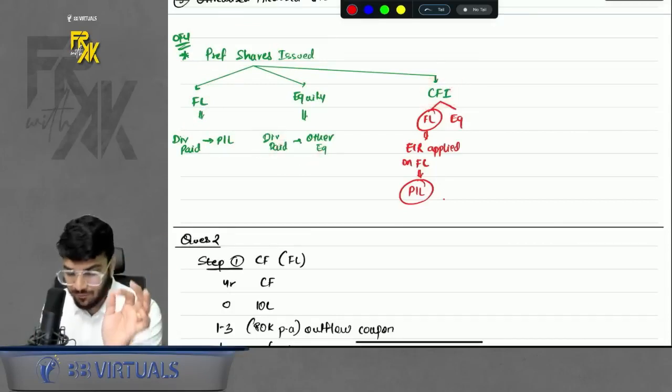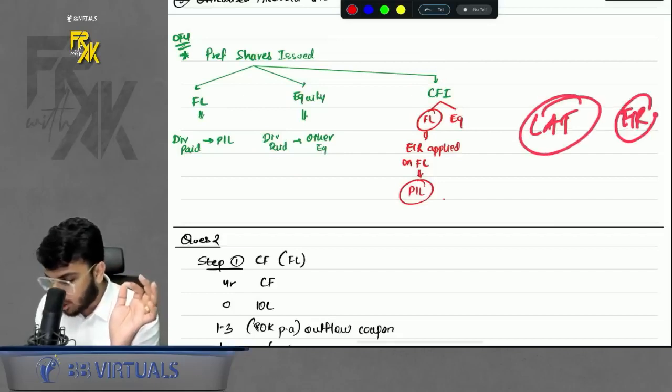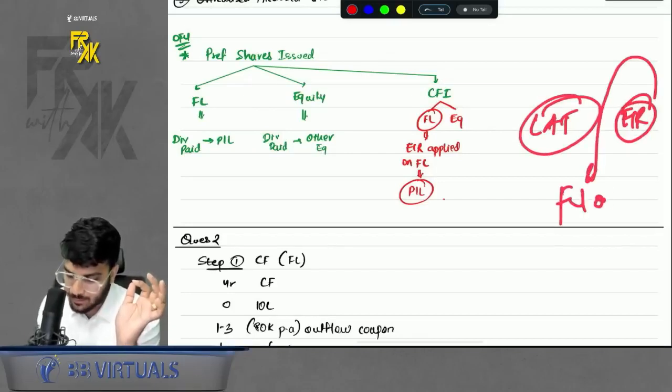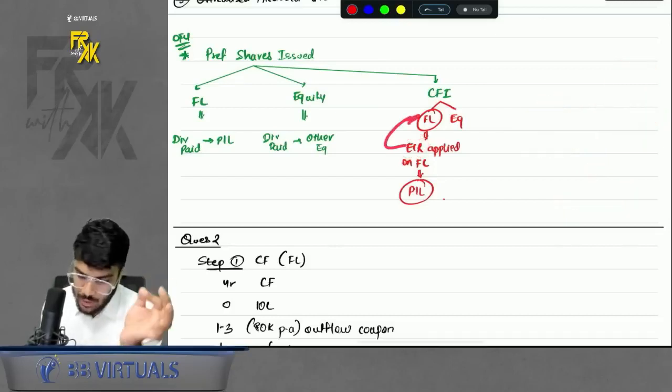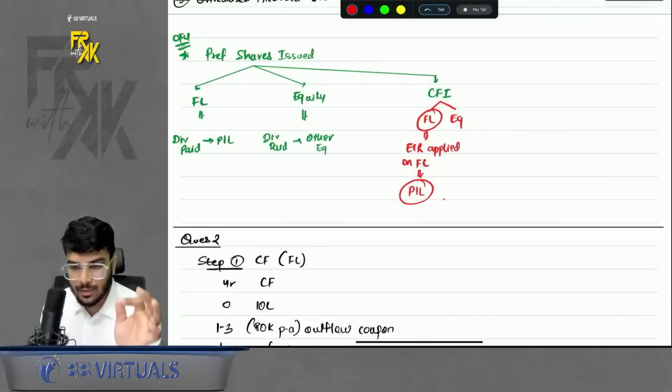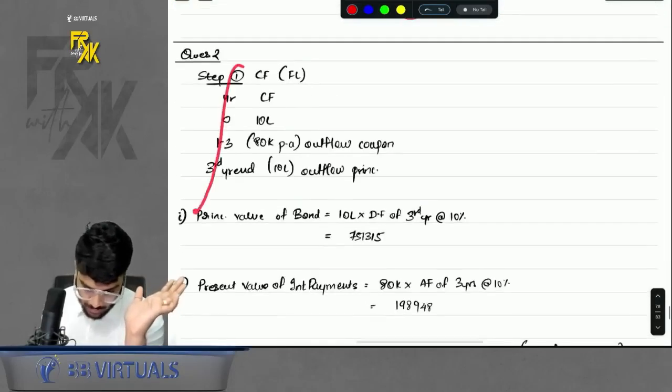In CFI, when you prepare the LAT, you calculate the effective interest rate on the fair value of the financial liability. That means whatever EIR is applied, it is applied on the financial liability. So in CFI, whatever dividend you pay, it is paid on the liability portion. So it will go in profit and loss. Do remember that part.